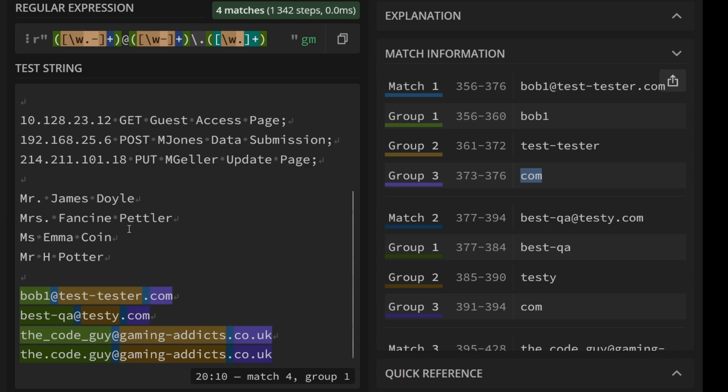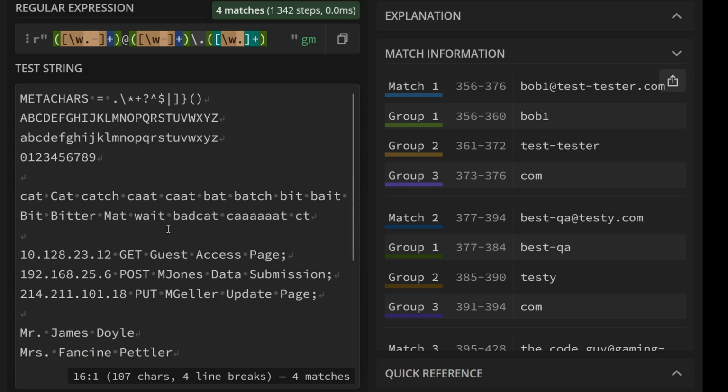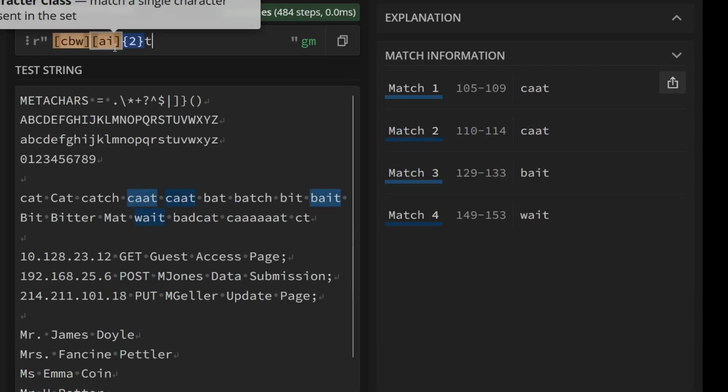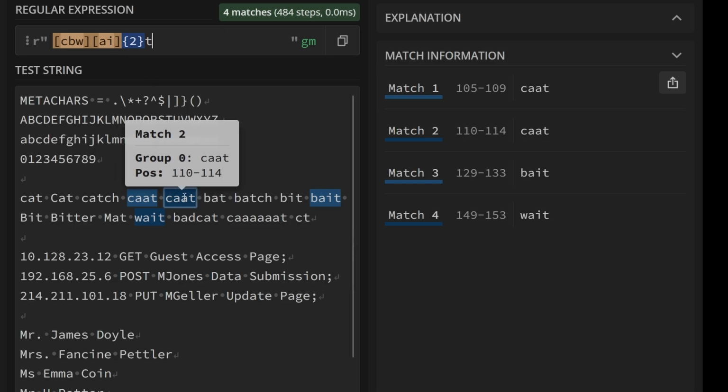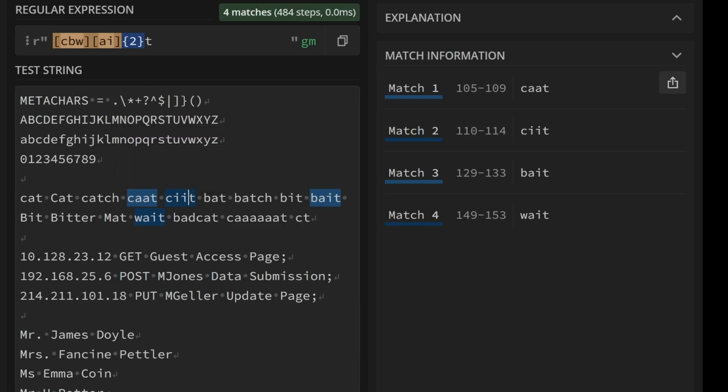The last thing I want to show you is look ahead and look behind assertions or negative assertions. These are pretty powerful and don't exist in all languages. So if we go back up to our words here and we simplify this back down to AI to look for wait or bait. What happens if we know that AA is a spelling mistake or II is a spelling mistake and we don't want to capture those?